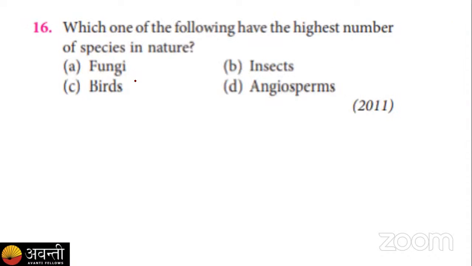Question number 16. Which one of the following have the highest number of species in nature? Here we are talking about the species in nature. So the options are fungi, birds, insects, and angiosperm. Here we do not have to choose between animals or plants. We have to go for the largest number of species present among these options. So you have to give your answer in this poll, and the poll is here.